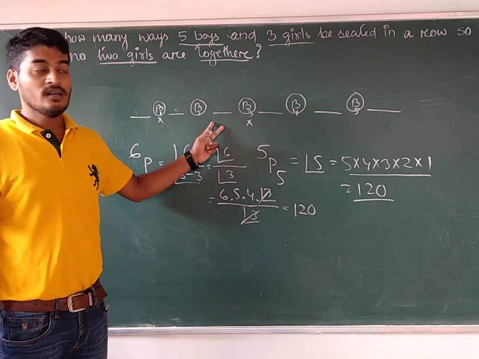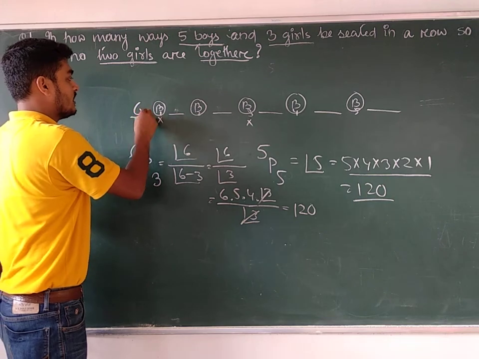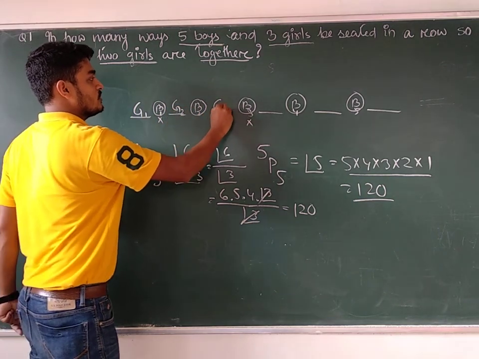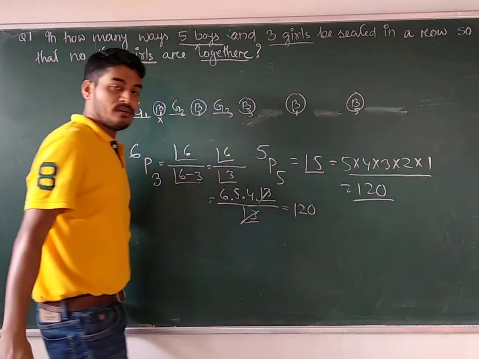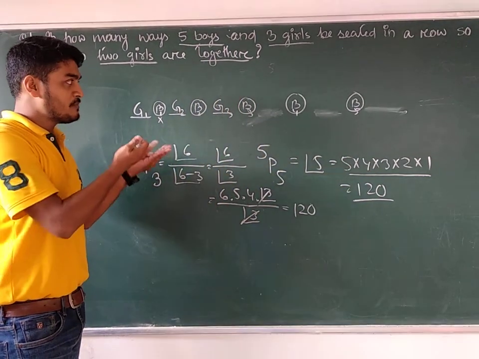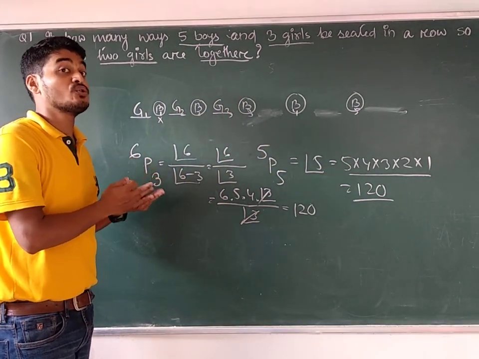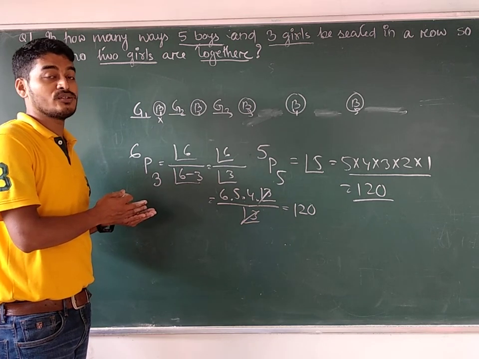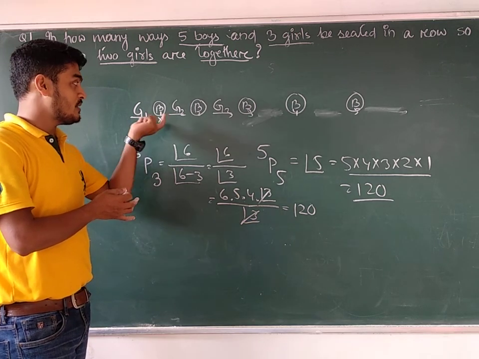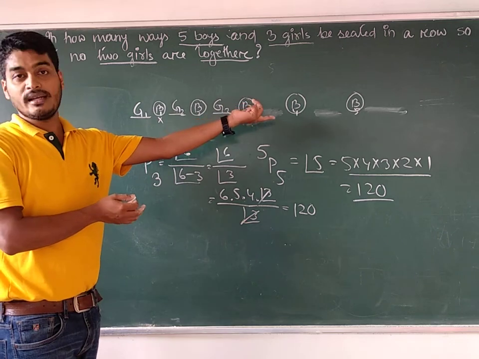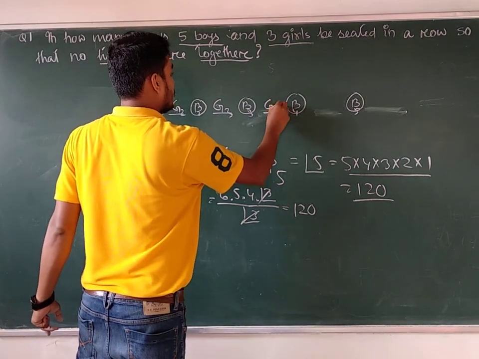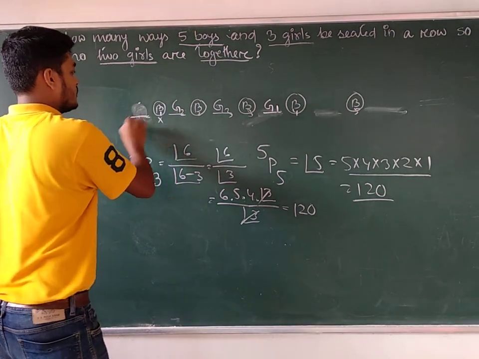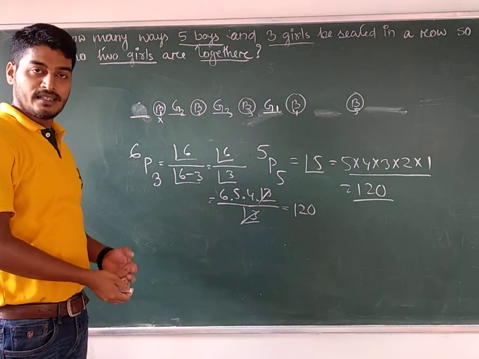Or you can say, the point is, after seating the three girls, what will be left? If the girls will be here, girl 1, girl 2, girl 3, then the boys will sit together. The boys may sit together, but the girls should not be together. Two girls should not be together. So here, if girls will be here, suppose 1, then this place will be left. Are you getting my point?